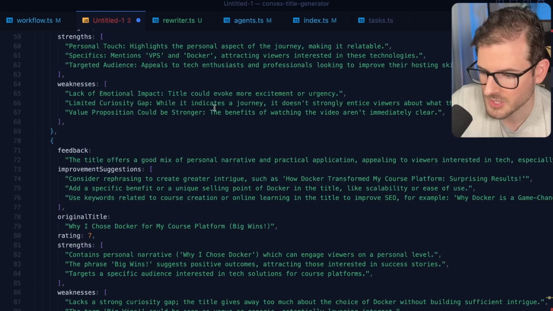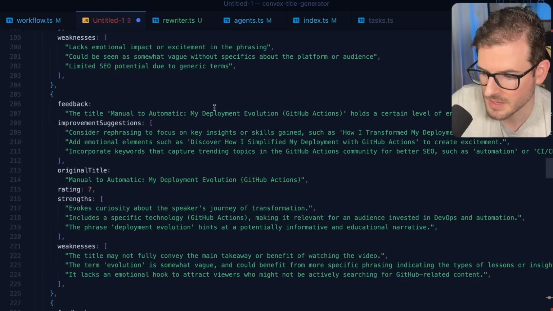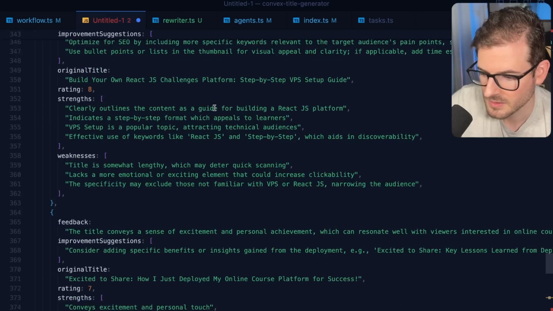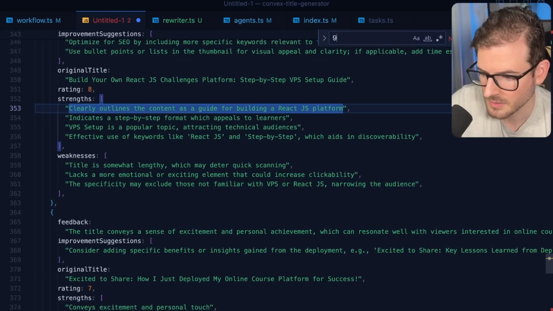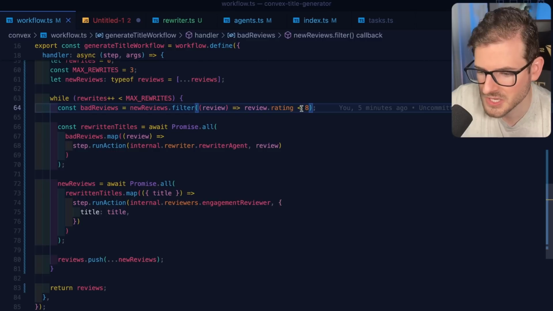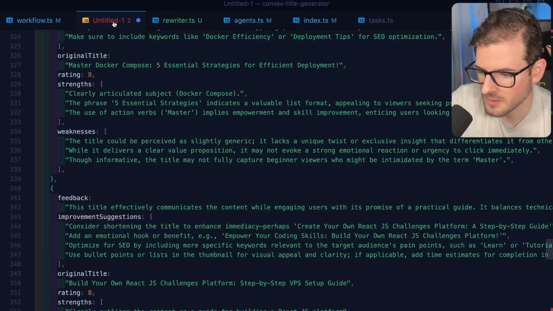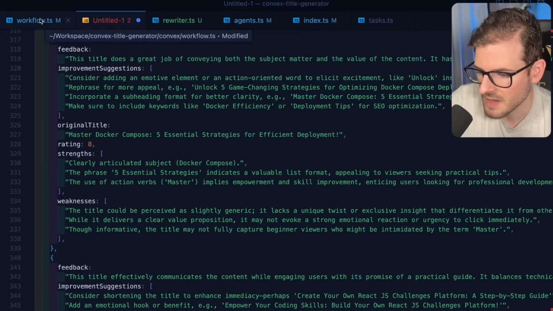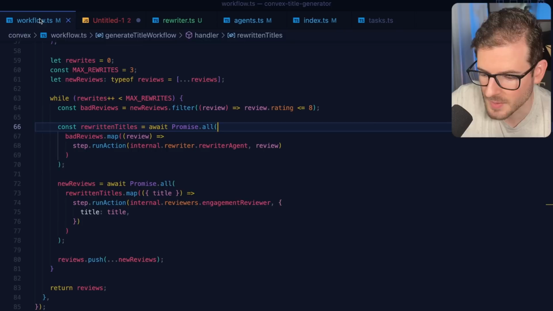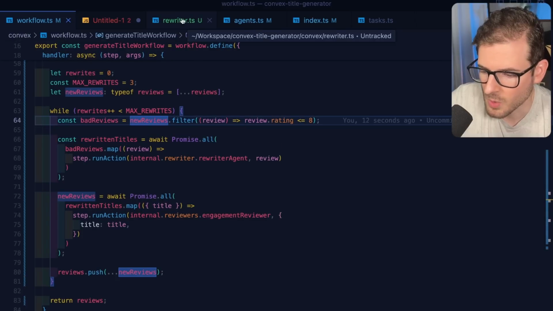All right, so we have a bunch of 7s. We have a review of an 8. Let's see if we have any 9s. There are no 9s. I might actually change this to less than or equal to. I don't think the titles that it made were that great. So I think just having it keep on going until we get to at least a 9 would be pretty good. And secondly, I think we need more things to test out.